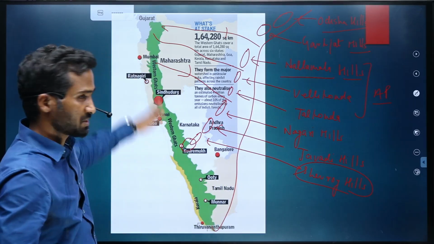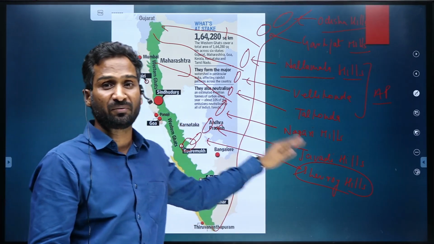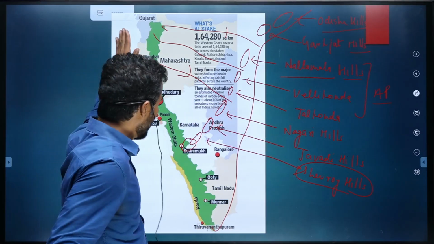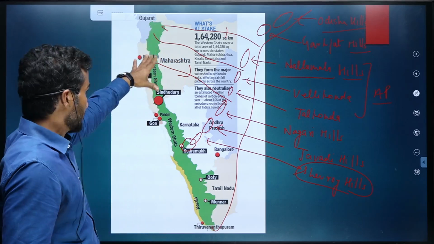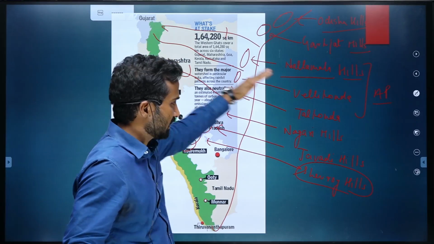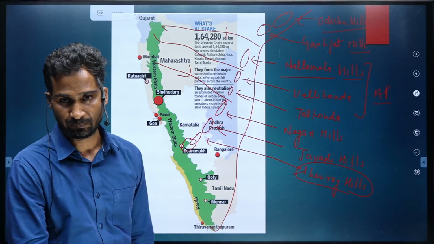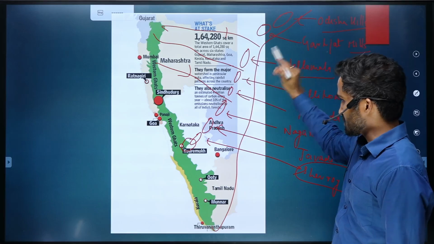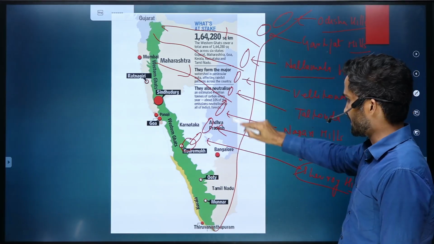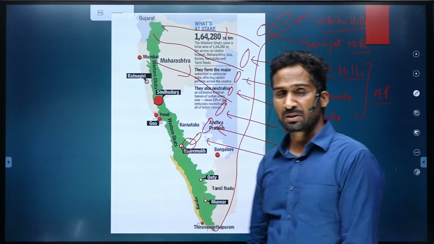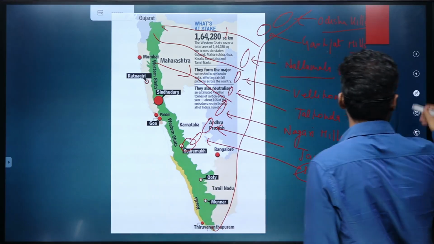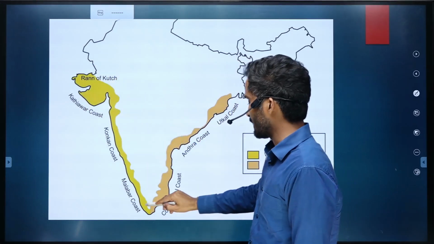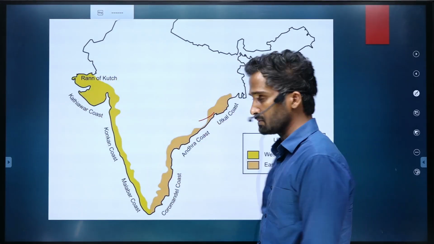If you look at it, the Western Ghat is steeper on the western side and has a gentle slope on the eastern side. That is why a large number of significant rivers originate from the Western Ghat and drain into the Bay of Bengal. We'll talk about those rivers. And obviously, east of these hills, we have the eastern coastal plains. Again, that is a discussion for some other time. So these are the coastal plains, the western coastal plain and the eastern coastal plains.